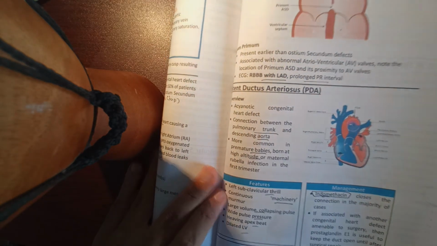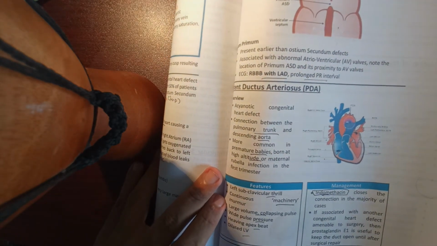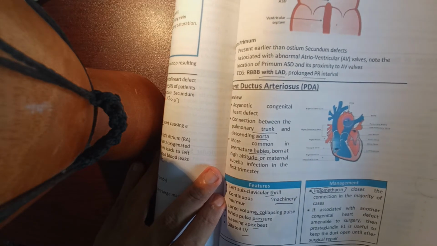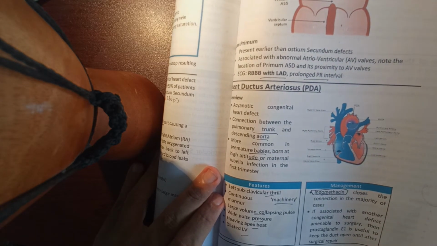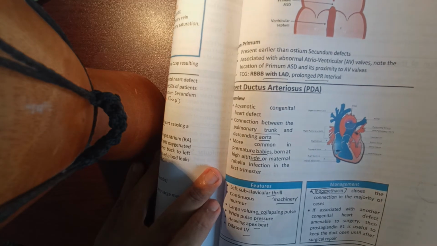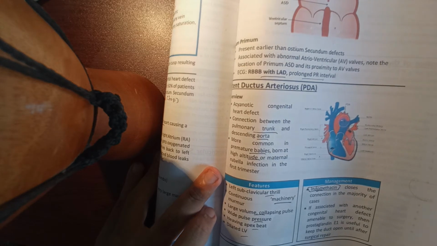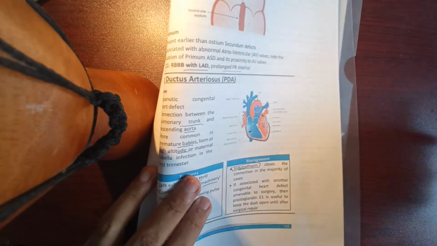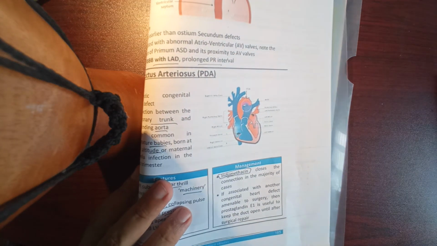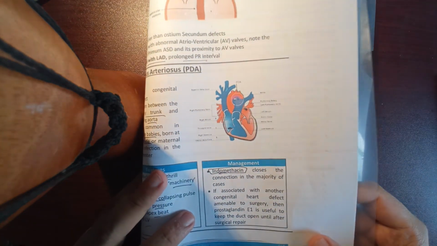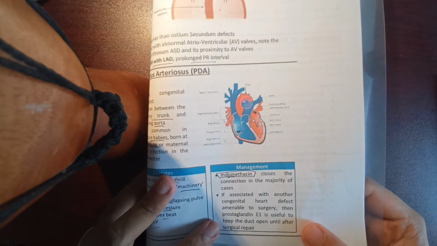What can be the features? Subclavicular thrill, continuous machinery murmur as blood continues to move from the pulmonary trunk to the descending aorta. Large volume collapsing pulse might be there. Wide pulse pressure might be there. Wide pulse pressure like in aortic regurgitation, wasn't it? Heaving apex beat, dilated LV. Indomethacin closes the connection in the majority of cases. If associated with another heart disease, then prostaglandin E1 is useful to keep the duct open until after surgical repair. So indomethacin is what you use to close the hole.